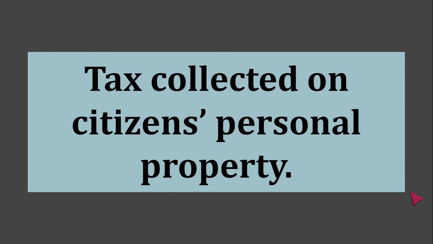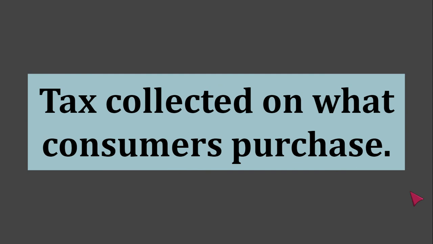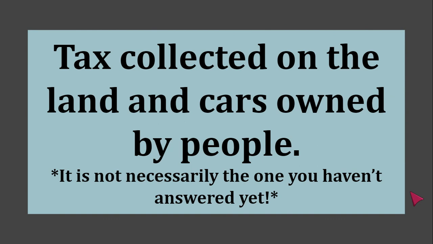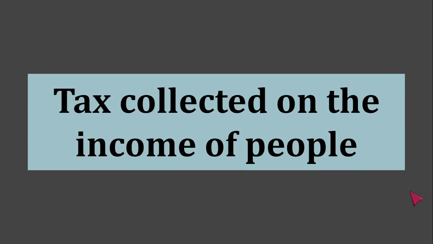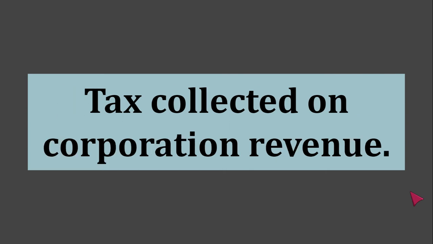Tax collected on citizens' personal property. Tax collected on what consumers purchase. Tax collected on the land and cars owned by people. It's not necessarily the one that you haven't chosen yet. Pay special attention and use your notes. Tax collected on the income of people. Tax collected on corporation revenue.